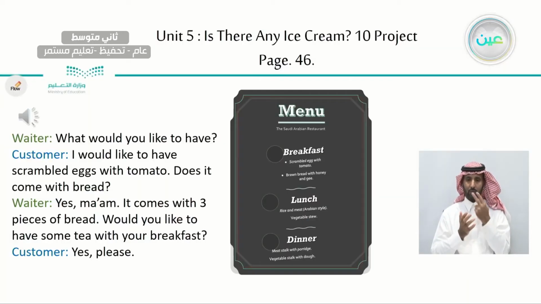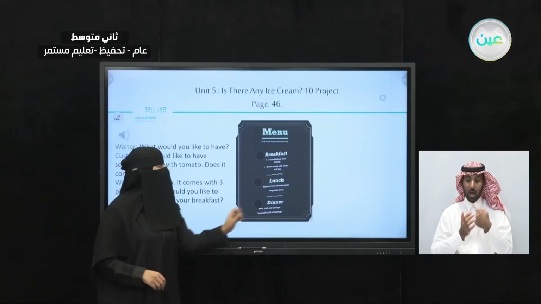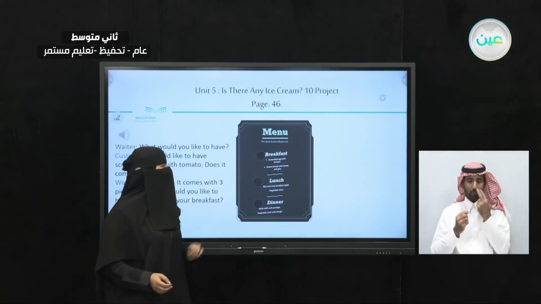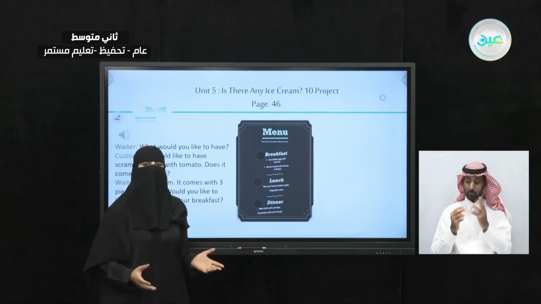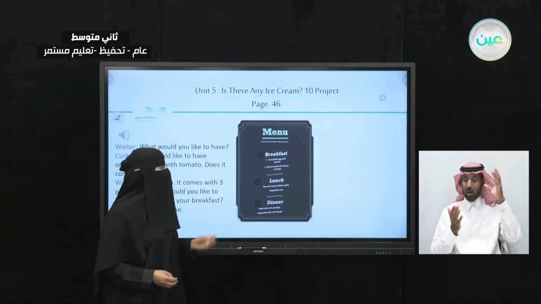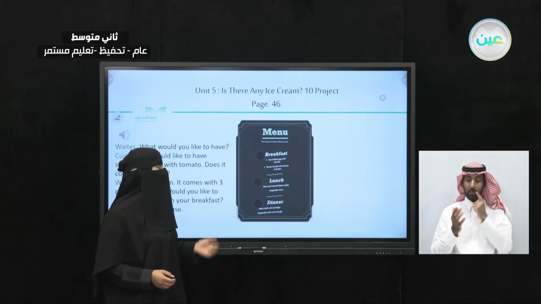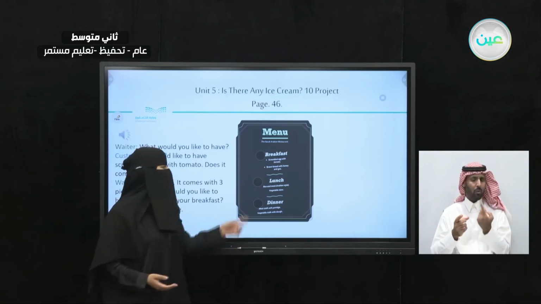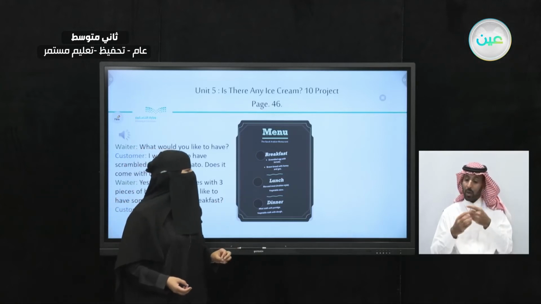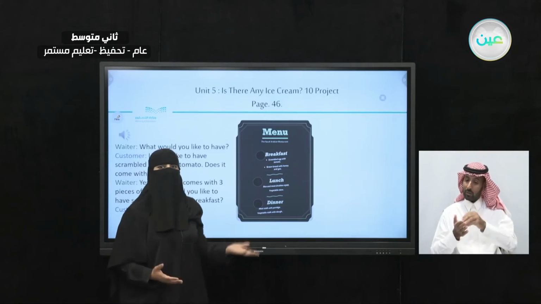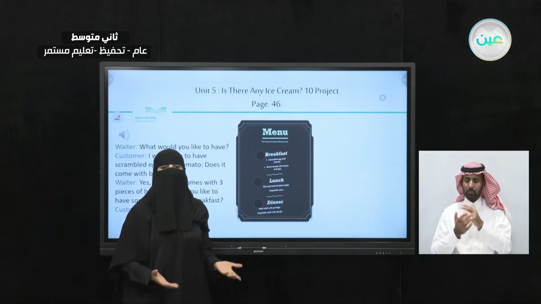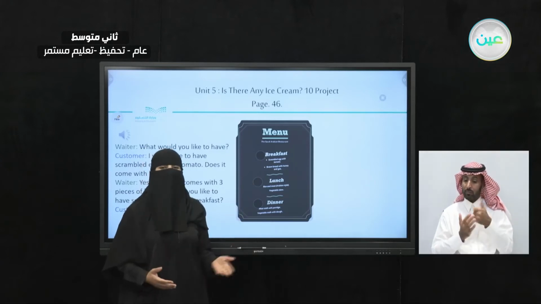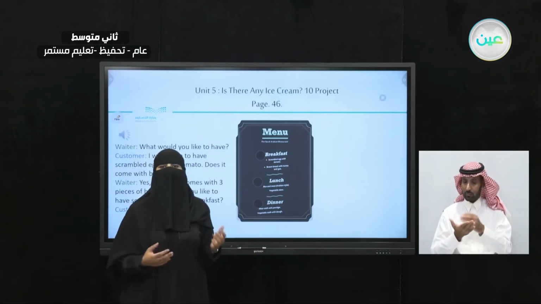Now let's take a look. Here I have this menu of the Saudi Arabian restaurant. Now let's take a look at the options you have here for breakfast. For breakfast, you have scrambled eggs with tomato. This is an option, but what is another option? Brown bread with honey and ghee. So this is an ethnic food. You can have it as breakfast. Great option for breakfast.